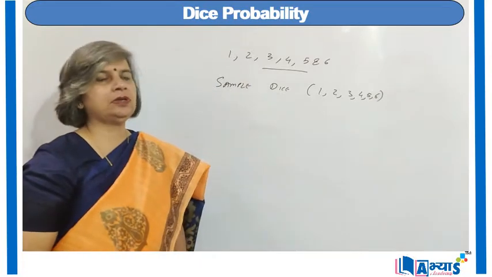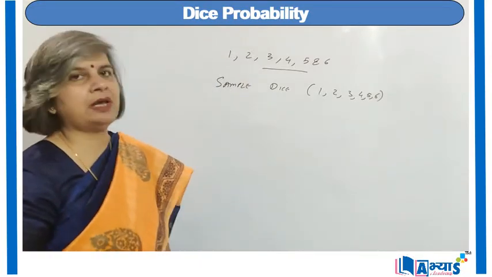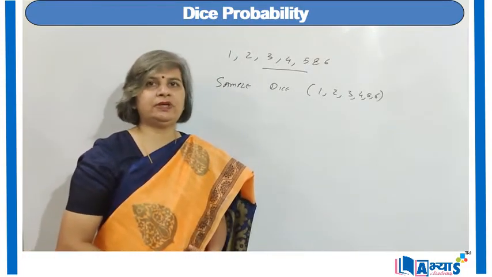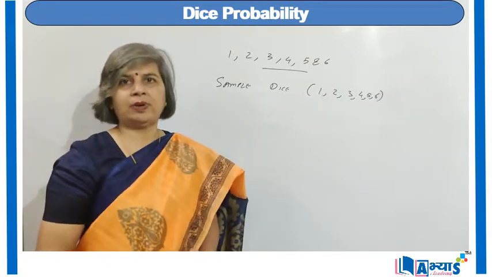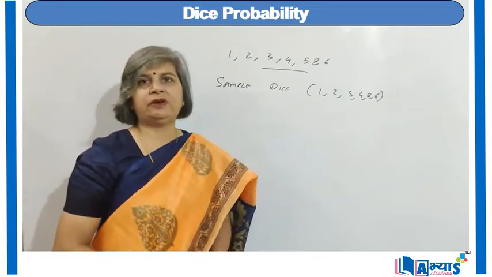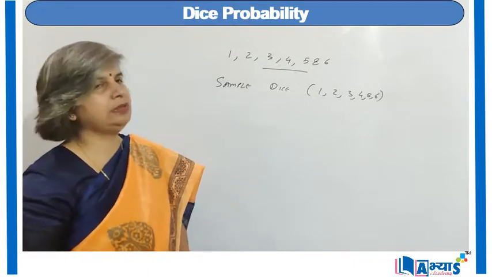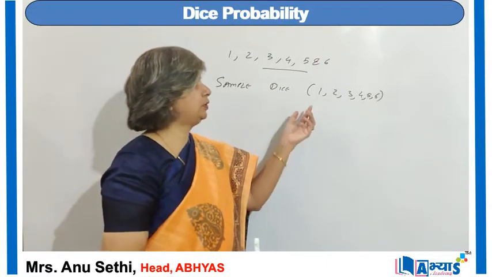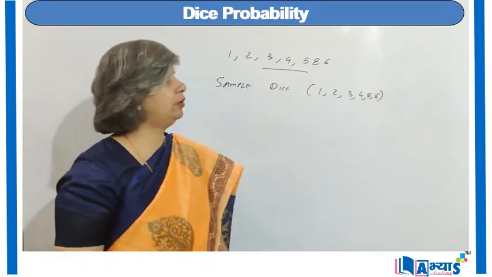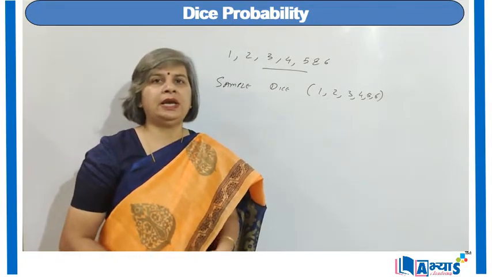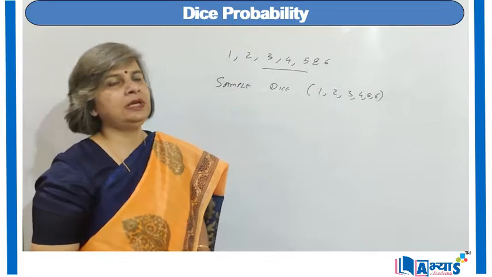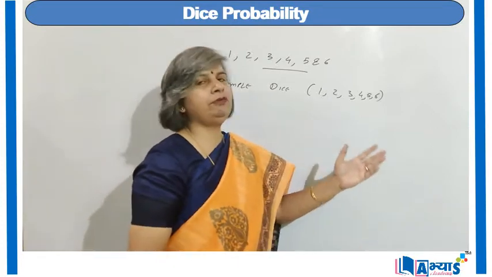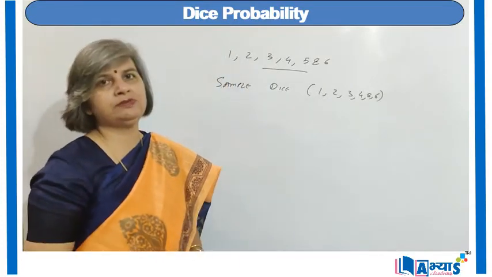Basically sample space means the number of outcomes from which any one can happen. That means if we have a dice numbered 1 to 6, on different faces we have different numbers, because it is an unbiased dice. So what will be the outcome whenever a dice is tossed? The options will be either 1, 2, 3, 4, 5 or 6. That means any one of the faces can be on the top of the dice, and that will be the outcome for that experiment. So this is known as the sample space for the dice.